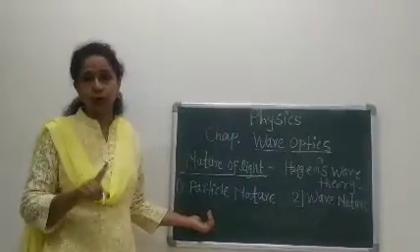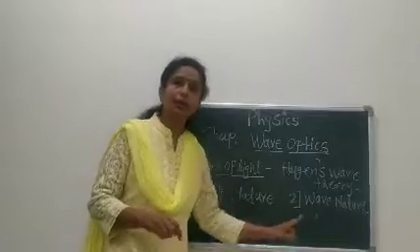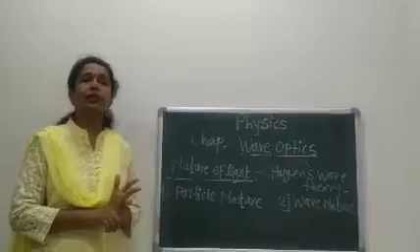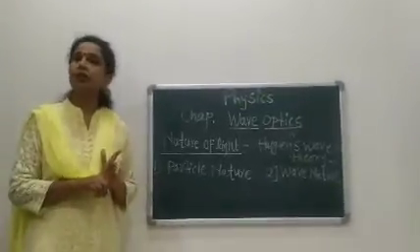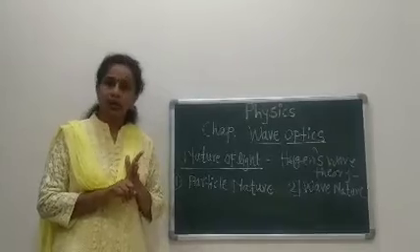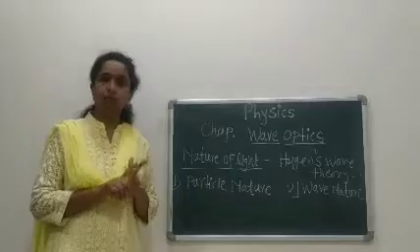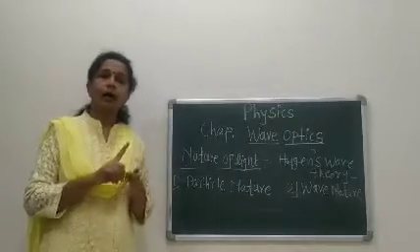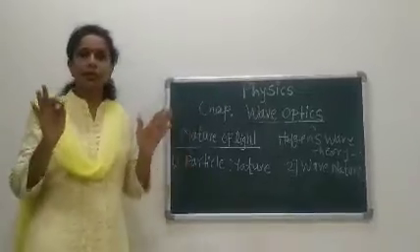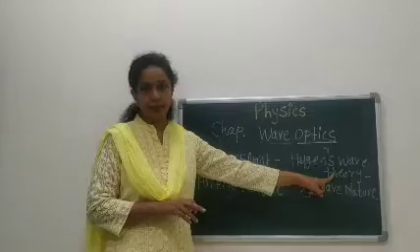It was not proved experimentally. Therefore, Huygens confirmed that the velocity of light in a rarer medium is greater than in a denser medium. Also, this theory explains reflection, refraction, total internal reflection, interference and diffraction. All these concepts are explained by Huygens.